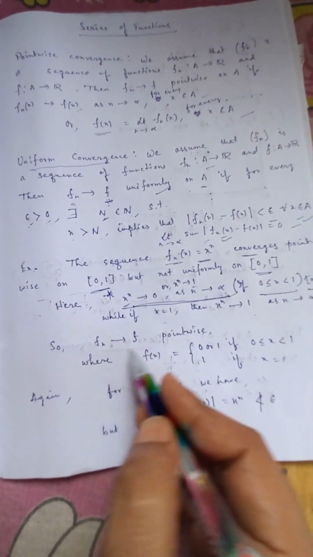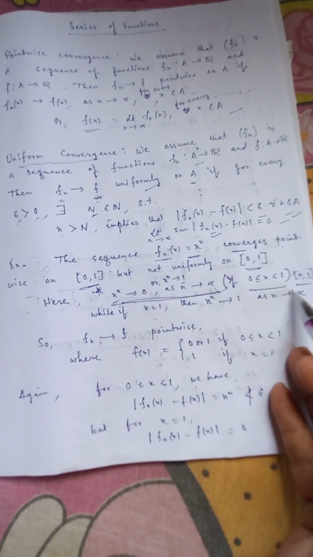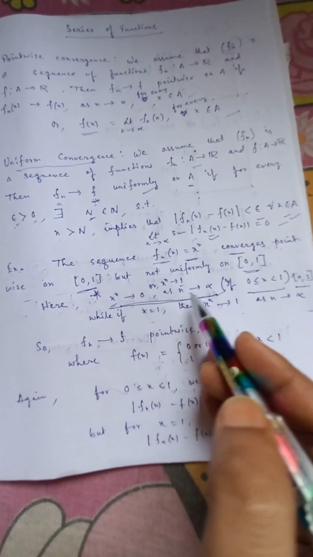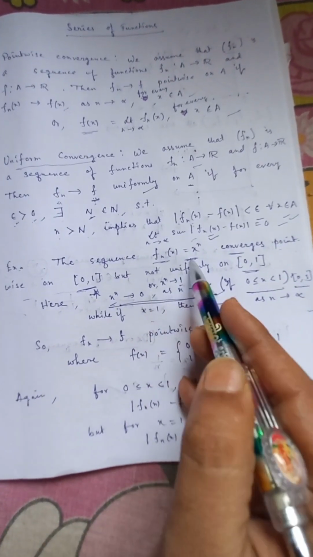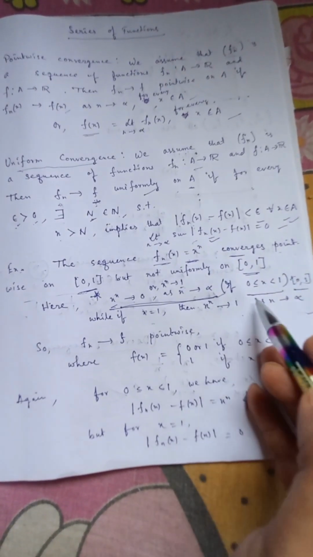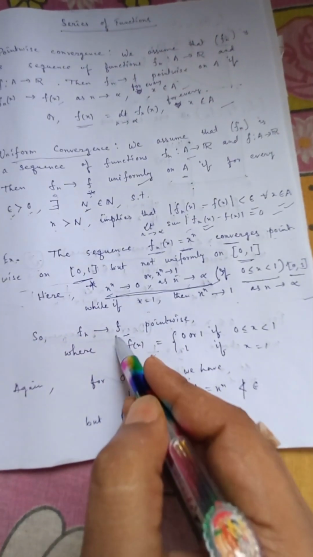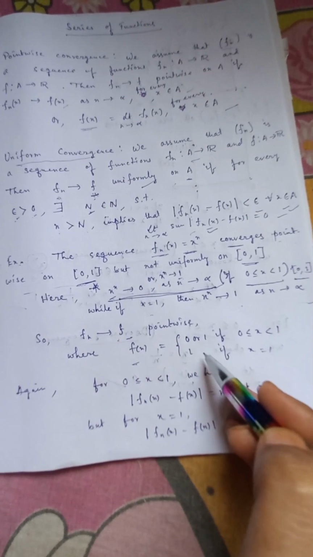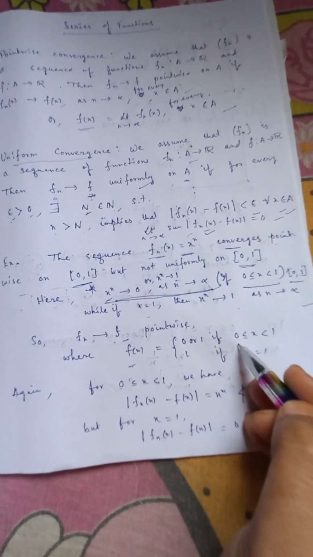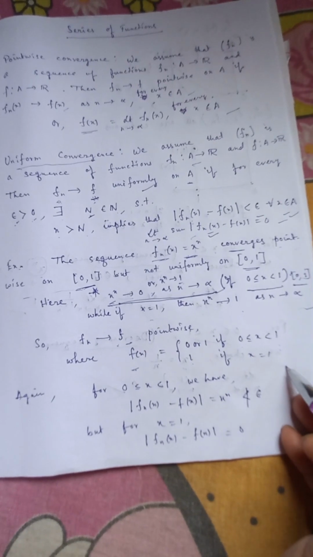So fn, since for every value of x we are getting fn(x) equals x to the power n converges, we can now define a function f such that f(x) is 0 if x lies in the half open interval 0 to 1, and 1 if x is equal to 1.